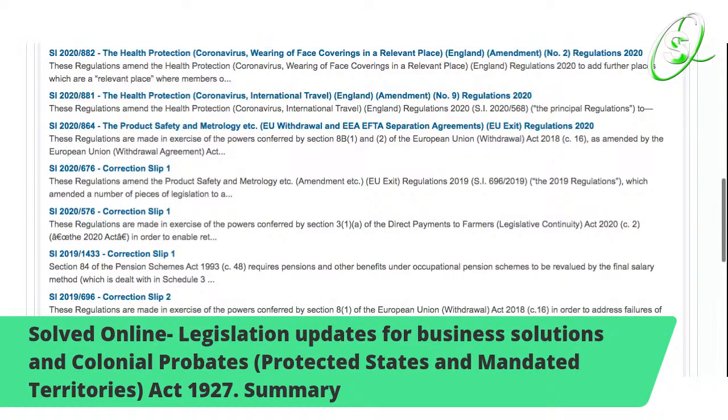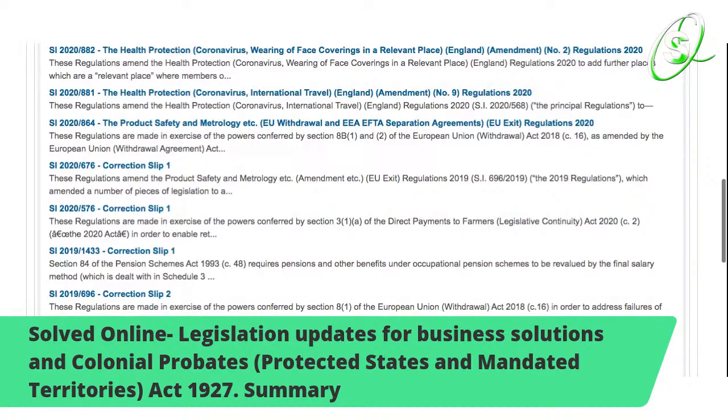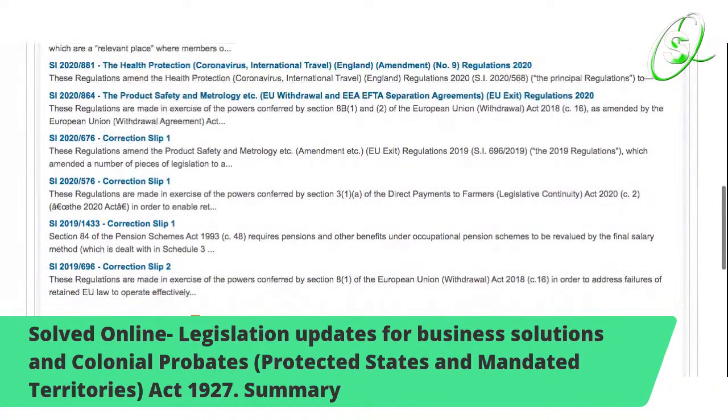These regulations are made in exercise of the power conferred by Section 3(1)(a) of the Direct Payments to Farmers (Legislative Continuity) Act 2020. Also another correction slip, which is again Section 84 of the Pension Schemes Act 1993. So that's also there.